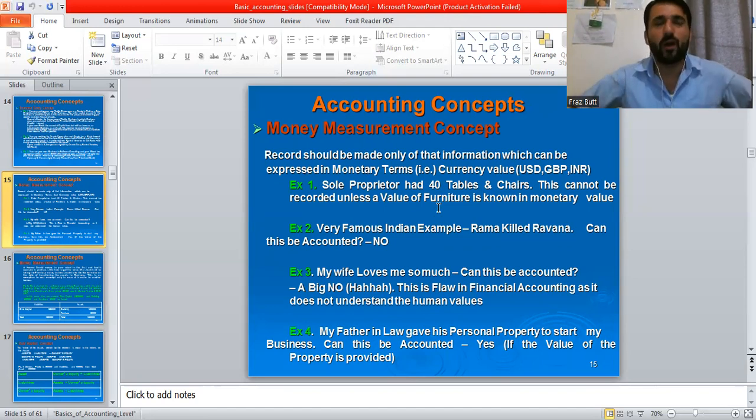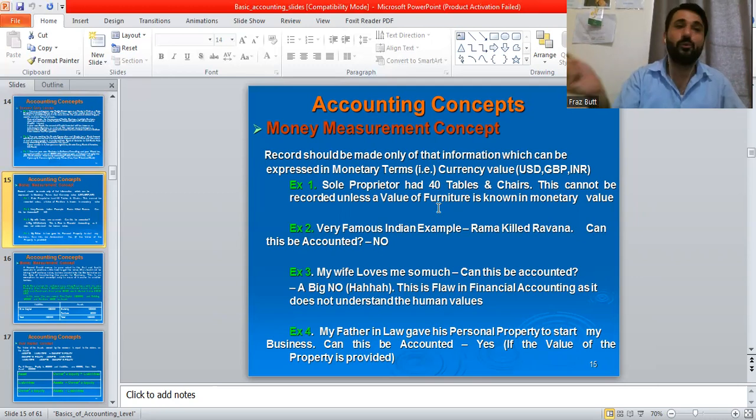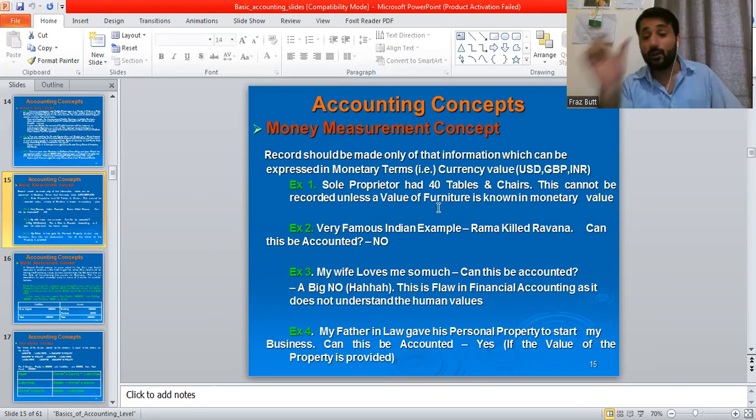Are you getting it? You are having a shop. You have 10 rolls of steel there, but you do not know the value, then you cannot record them. In the ledger entry, you will have to regard those 10 or 20 steel rolls in monetary terms. Maybe they cost 50,000, 80,000, 1 lakh. So then you write the assets or furniture or equipment debit with 1 lakh, let's suppose, and cash credit with 1 lakh. So these are recorded and measured in the books in this form.